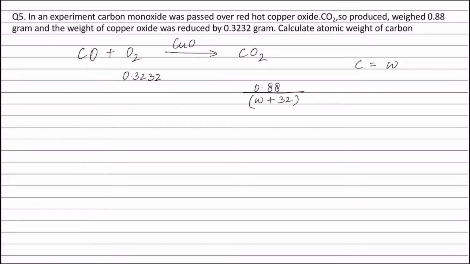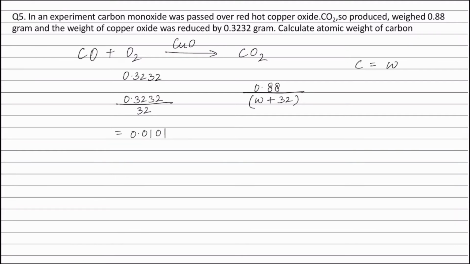Moles of oxygen is equal to weight of oxygen, that is 0.3232 grams, divided by molecular weight of oxygen, that is 32 grams, and this is equal to 0.0101 moles.